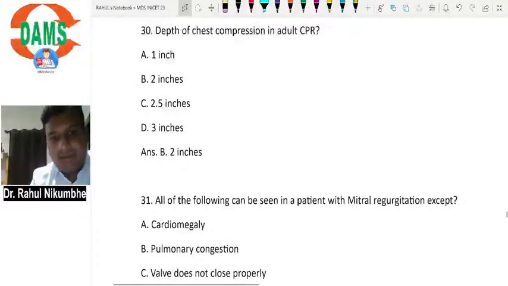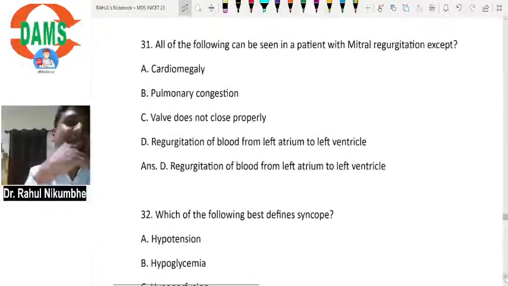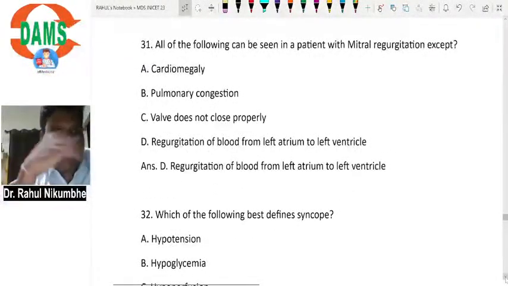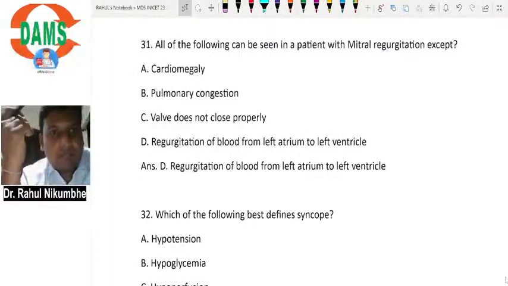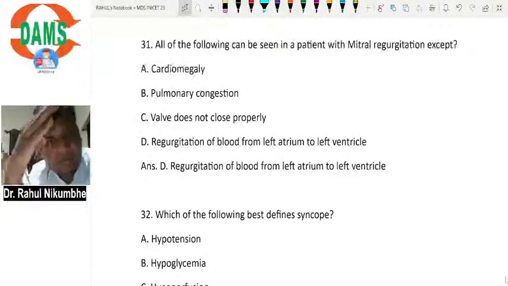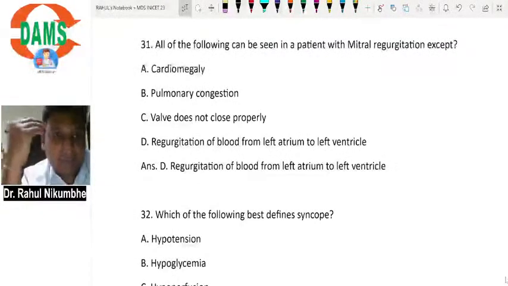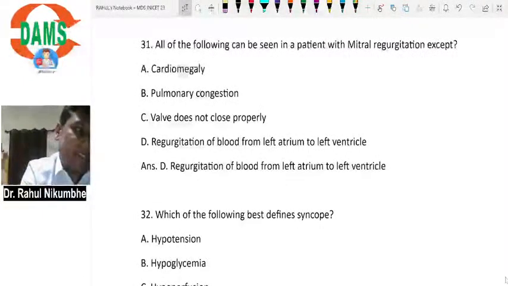All of the following can be seen in a patient with mitral regurgitation except. Cardiomegaly, yes, it can occur. Pulmonary congestion, blood from the left ventricle is going in left atrium, so pressure in the left atrium will increase. So blood from the lungs is not able to enter in heart, so pressure and congestion in lungs will increase. Valve does not close properly, yes, it is the reason.